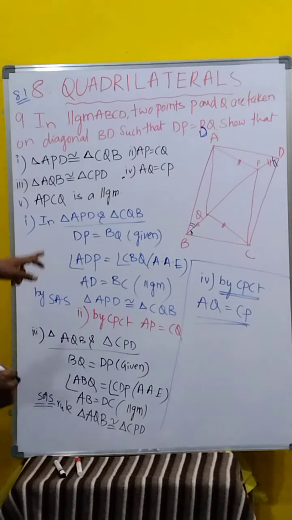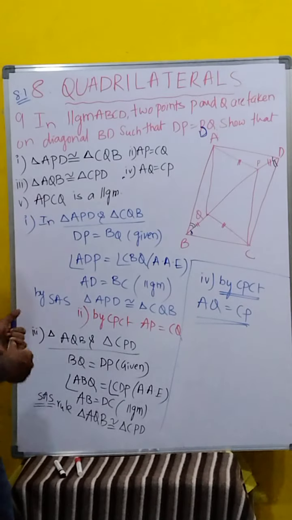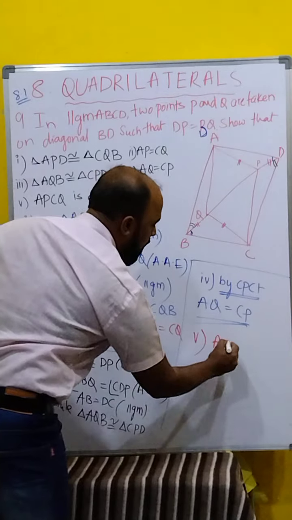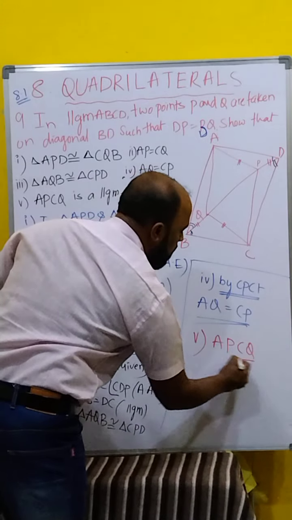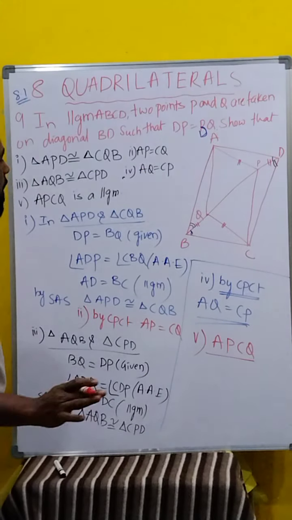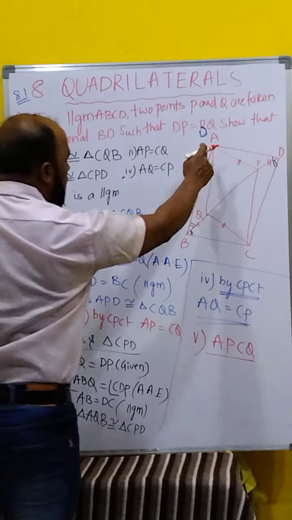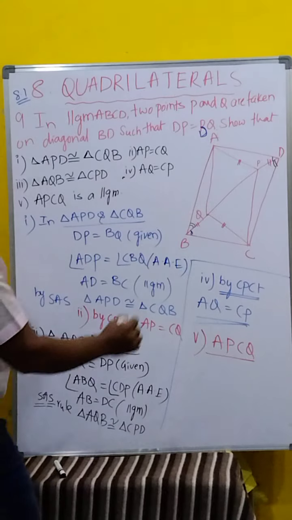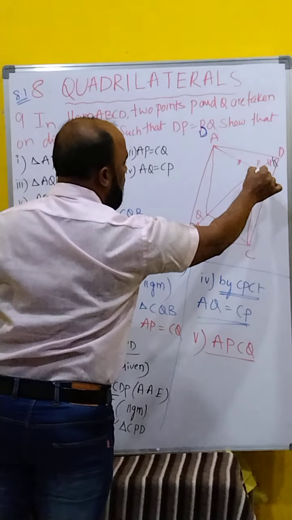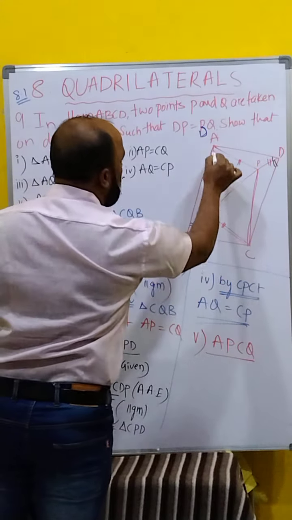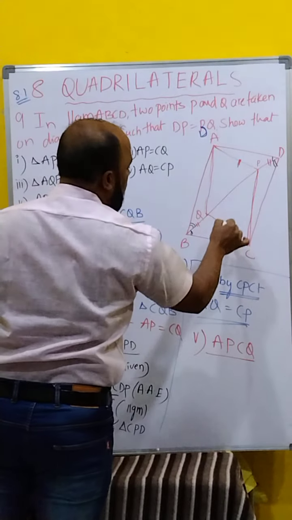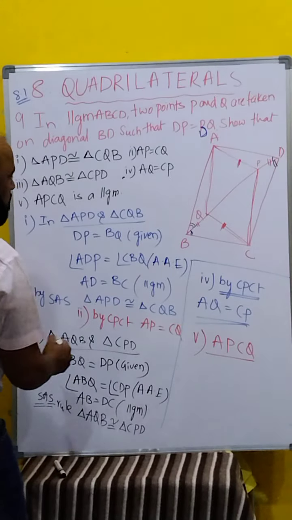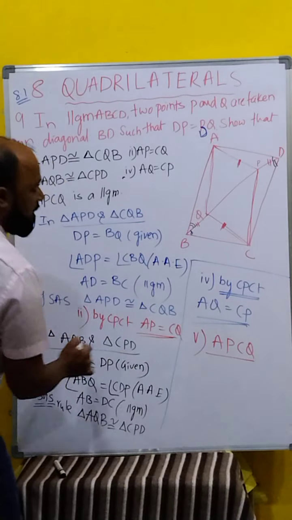Now, the fifth one we have to prove. APCQ is a parallelogram. We know it is a quadrilateral. Now observe, children, in APCQ, we just proved these two are equal. AP is equal to CQ, that is in number 2.